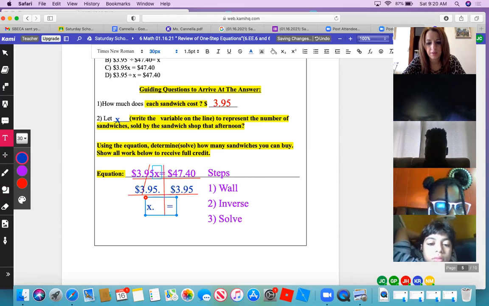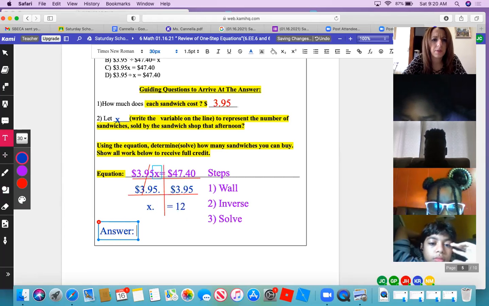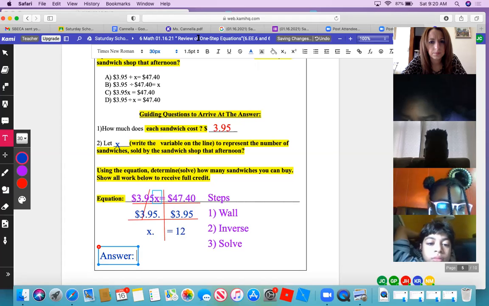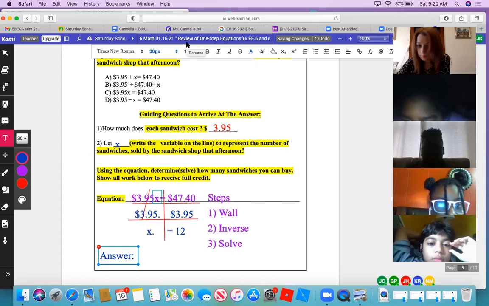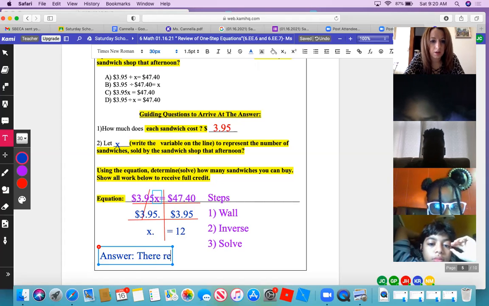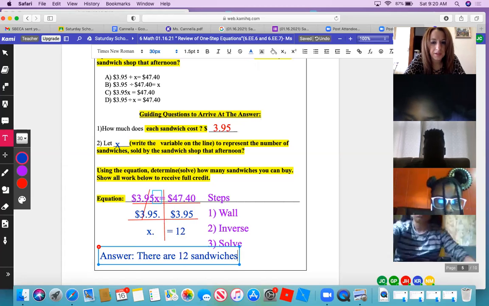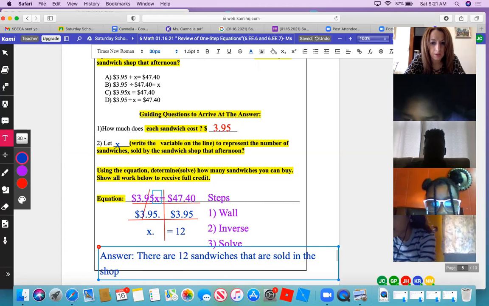12. 4740, she said, divided by 395 is 12. 12 what? 12x. What does the 12 represent? The amount of sandwiches that were sold in where? At the shop. Good. So there are 12. Adam, I need to see you writing. There are 12 sandwiches that are sold in the shop.